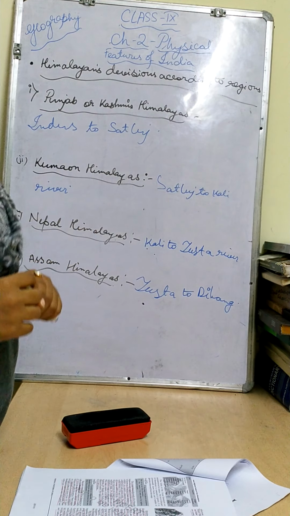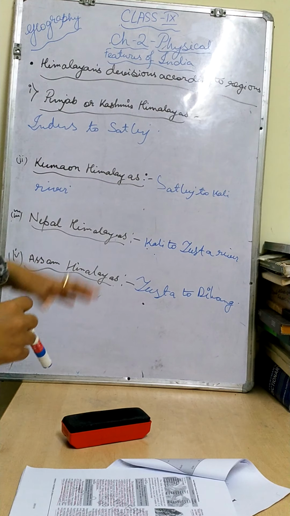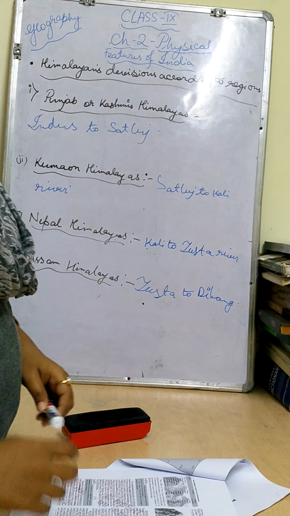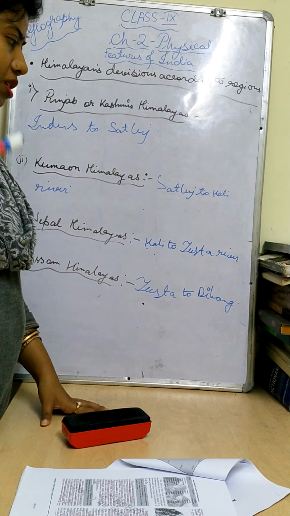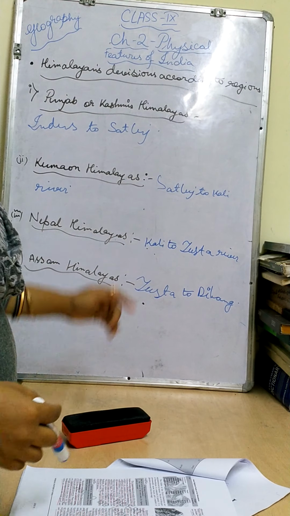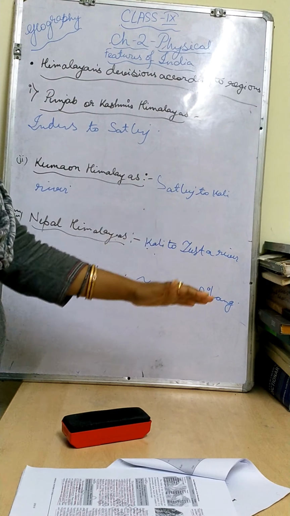And the fourth division is the Assam Himalaya. Definitely the Assam Himalaya consists of Assam and some surrounding states also, so we divide it from the Teesta to the Dihang. Children, you already know that the Brahmaputra river is named Dihang over there, so that's why Dihang has been mentioned. That is why I told you the Himalaya is located from the Indus river to the Brahmaputra river.